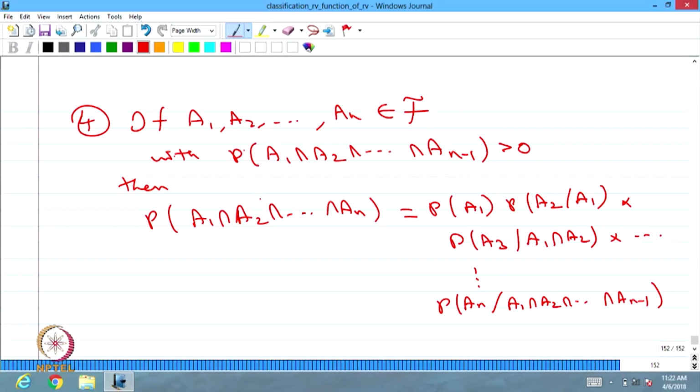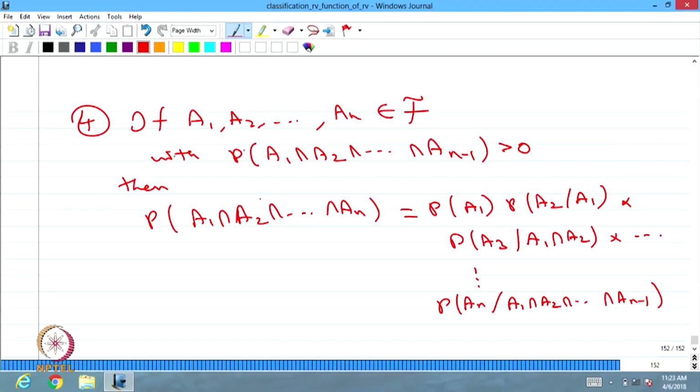This is possible whenever you have n events and the probability of the intersection of n minus 1 events is greater than 0; one can always write the probability of the intersection as a product of conditional probabilities. This is valid for any countable number of events satisfying these conditions. There is no assumption over the events to apply this result.